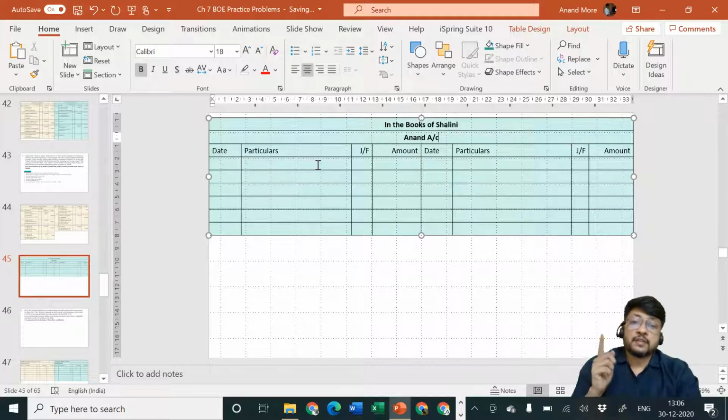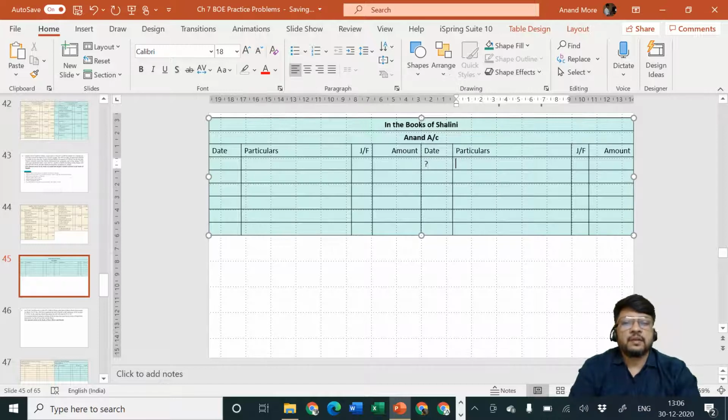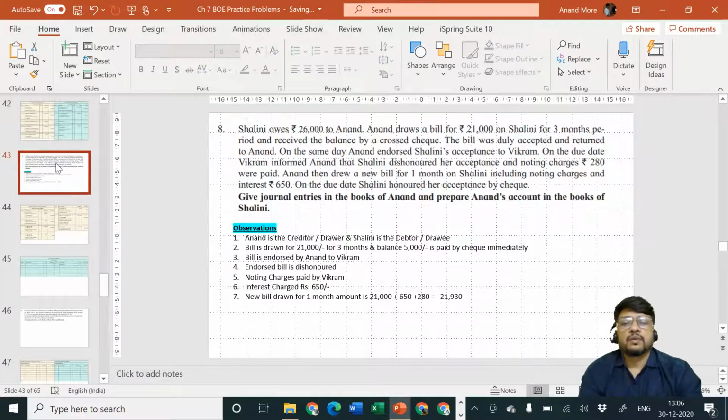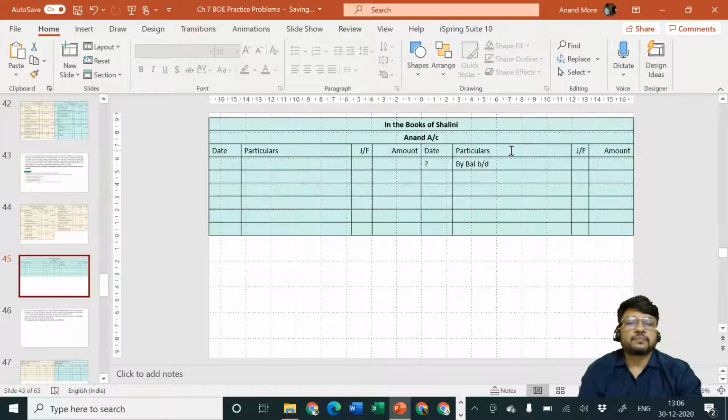For Shalini, Anand is a creditor. Remember we have mentioned it, that Anand is a creditor. So date is not given. Here we are going to specify by balance brought down. If sale purchase transaction is not given, in that case ledger account must have opening balance before bill of exchange is drawn. Okay, so opening balance is how much? Opening balance is rupees 26,000.